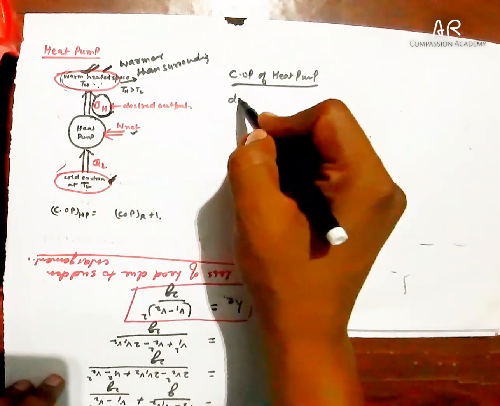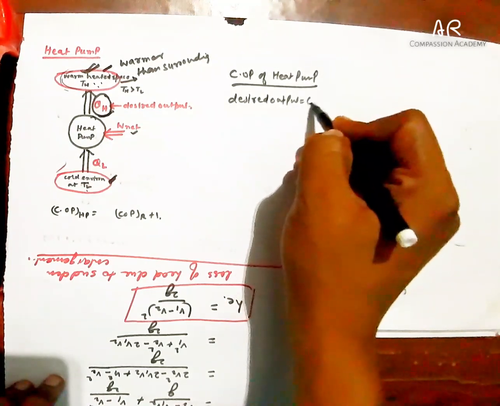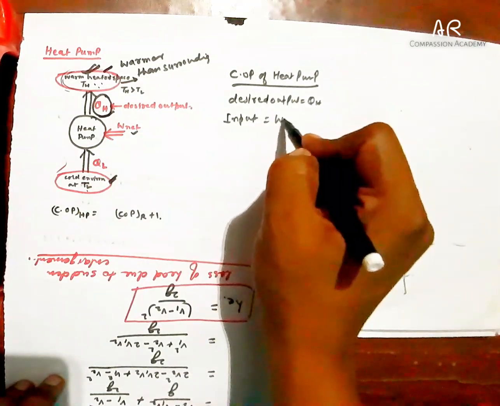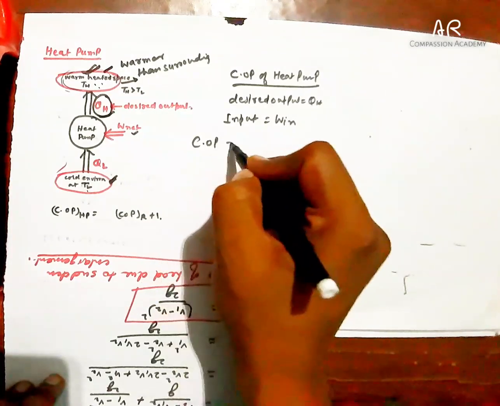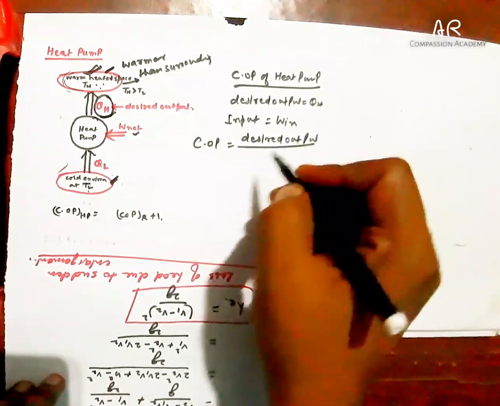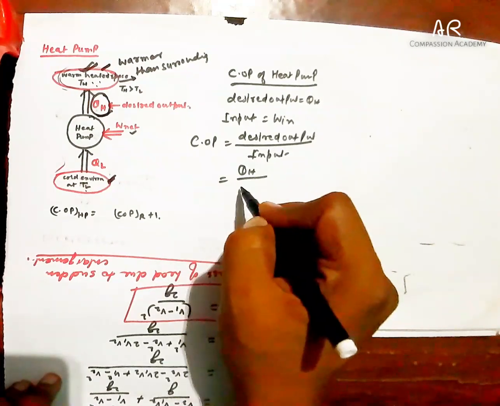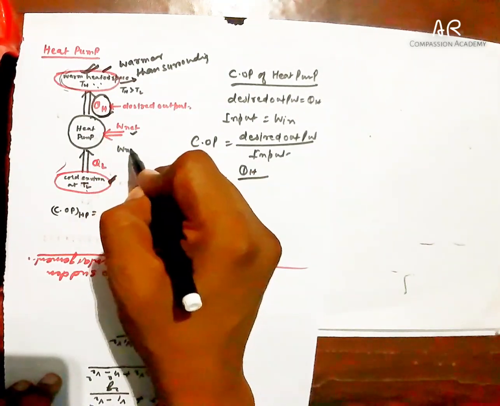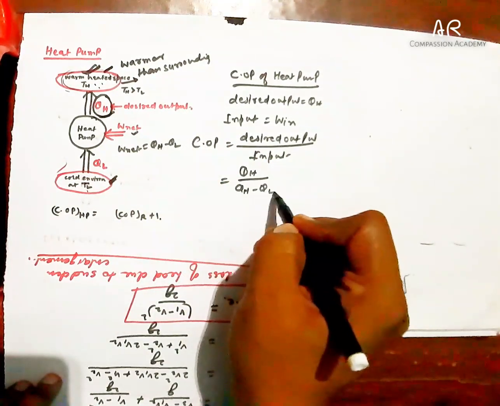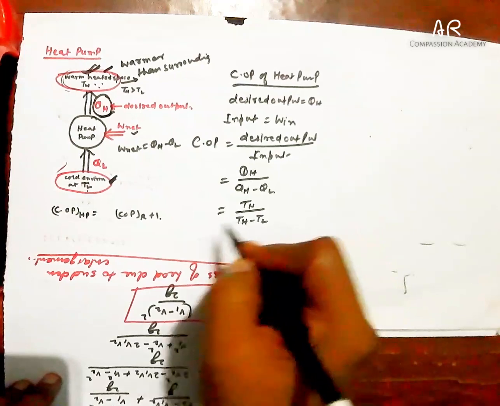So our desired output is QH, and W in is the input. So COP is desired output by input, that is QH divided by W net, which is QH minus QL. In terms of temperature, it is TH by TH minus TL. That is the COP of heat pump.